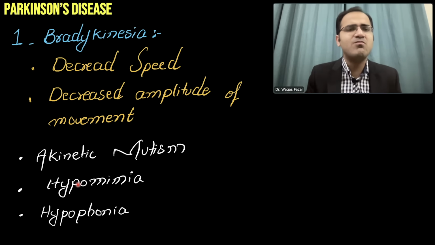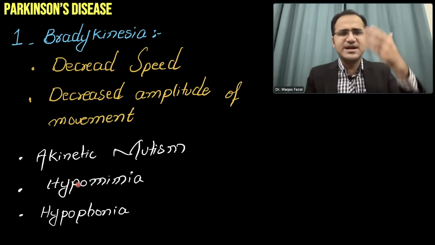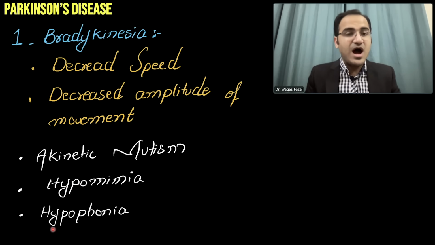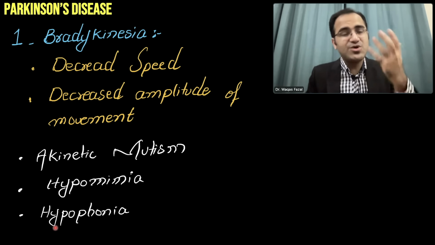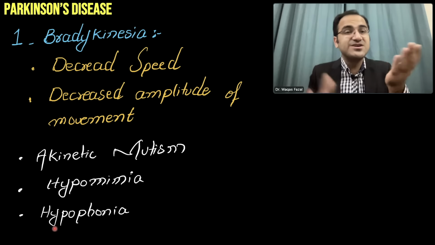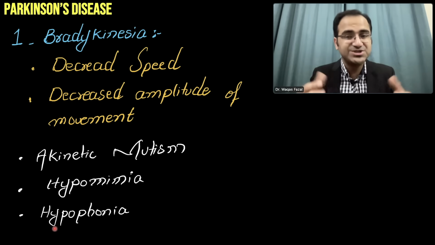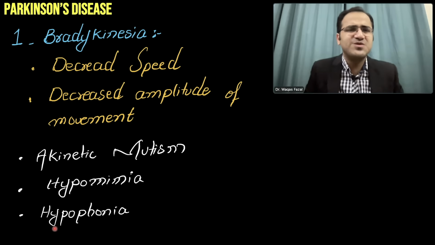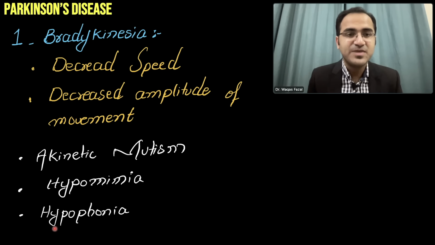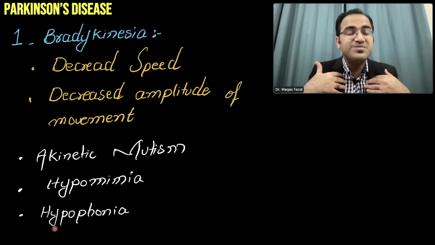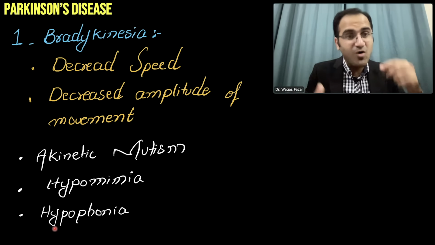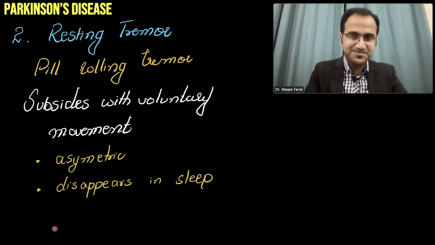Hypomimia: these patients will have masked faces, faces that have no facial expressions. Hypophonia: loss of pitch of speech. The pitch of speech occurs due to vocal cord movement of the muscles, articulation. These patients will be just whispering like this, because producing a pitch of sound also takes muscle movements.